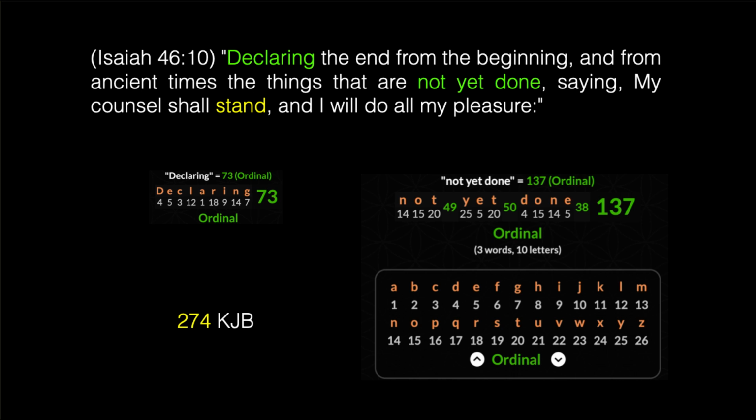For example, here in Isaiah 46:10, the word stand occurs 274 times in the King James Bible. That is 137 times 2. The first and last verses of the King James Bible.